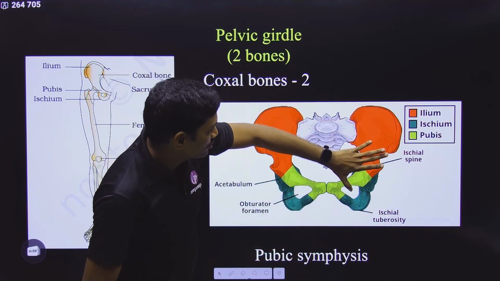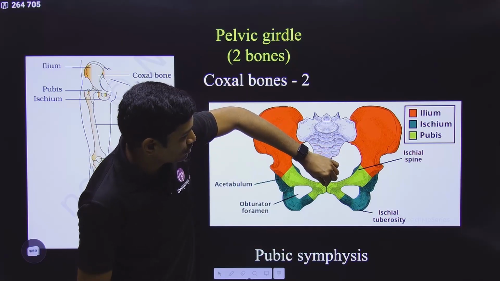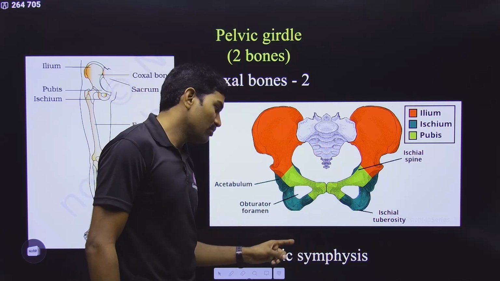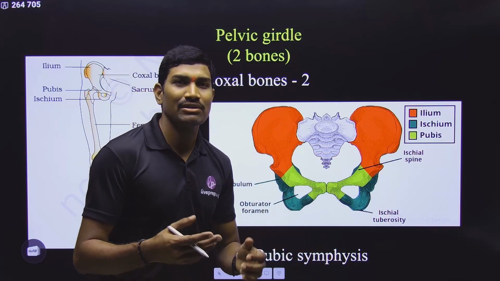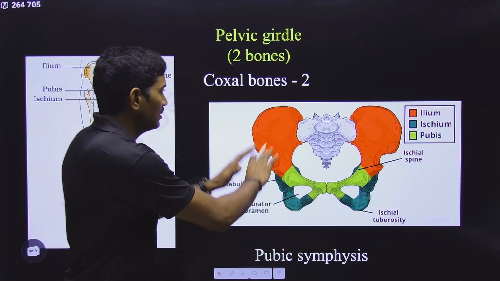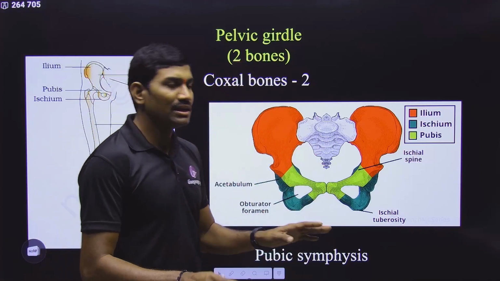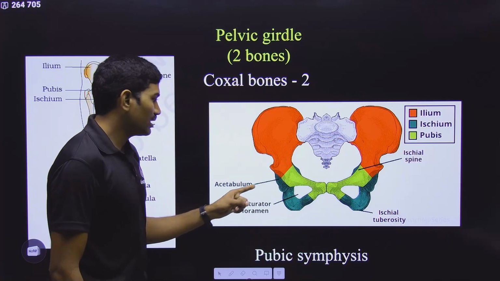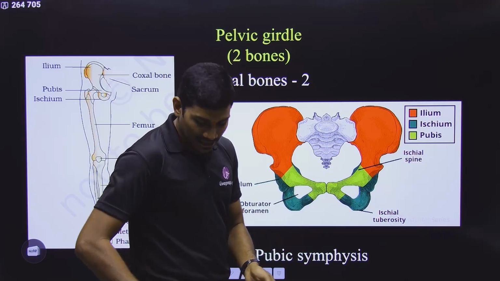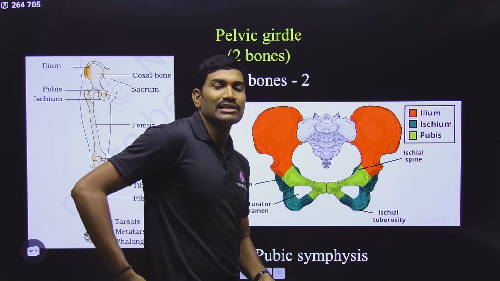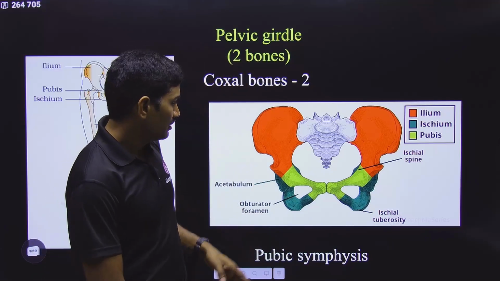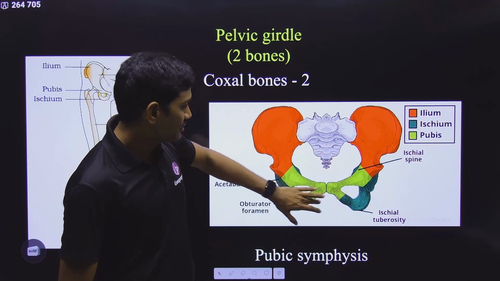Here, this coxal bone and this coxal bone are connected, and it is called the pubic symphysis. This pubic symphysis again has fibrocartilage. It is connected with cartilage. Clear? In this pelvic girdle, you can observe a cavity, and this cavity is called the acetabulum. Here the thigh bone is connected to this acetabulum, and here also you are observing a ball and socket joint. Clear? This is how they are connected with the limbs.